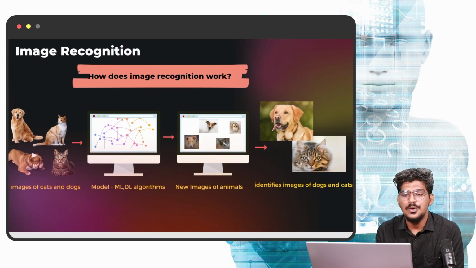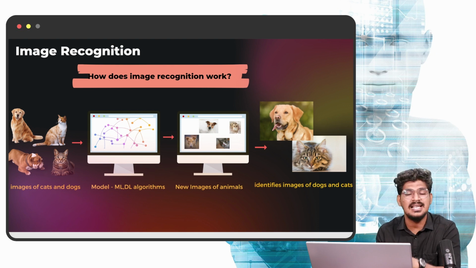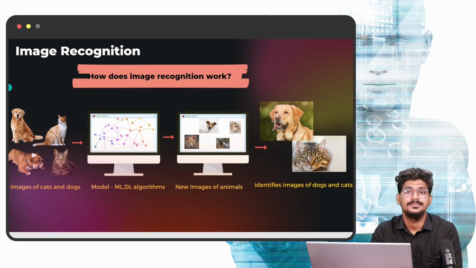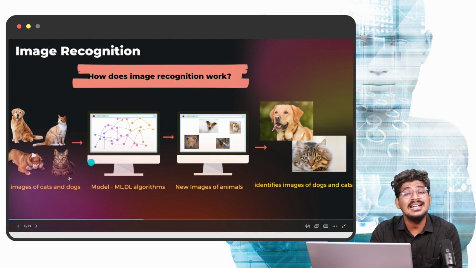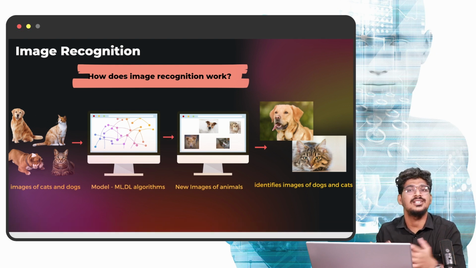Now we are going to look at an example. How does it work? Image recognition is one of the best examples of computer vision. For example, these are images of cats and dogs. This is the data, meaning a huge amount of digital image data.